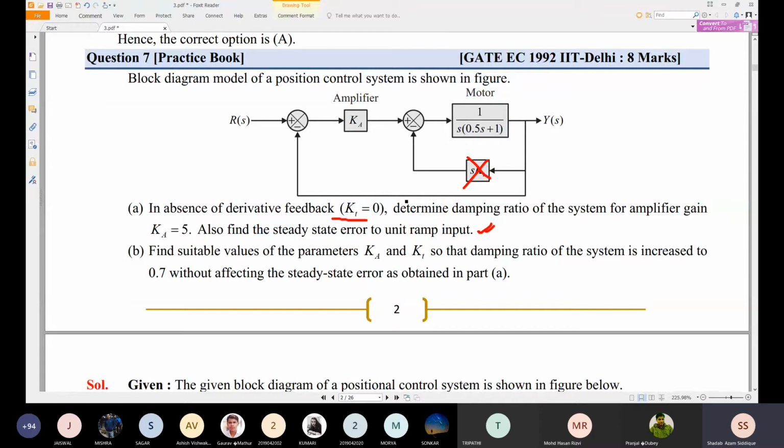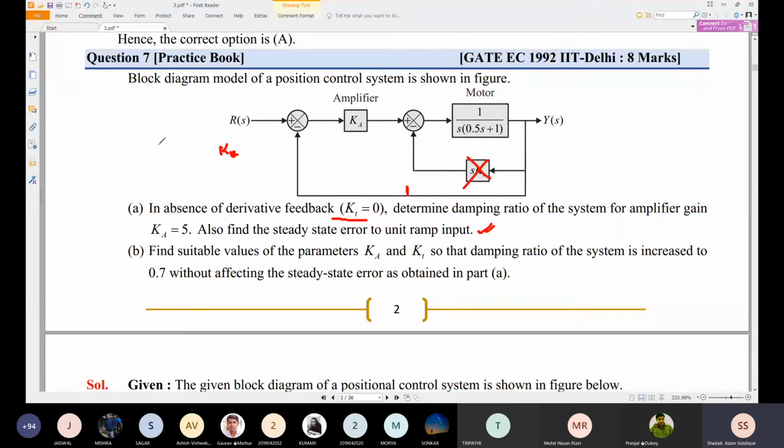G(s) H(s): unity feedback, so H(s) is equal to 1, and G(s) is Ka divided by s into 0.5s plus 1. This is a type 1 system, and for a type 1 system we can find a finite value for unit ramp input, and that is called Kv. Kv we can find. Otherwise you can go directly with the formula we have seen, limit s tending to 0 of s into G(s) into H(s). Otherwise you can find it from this.